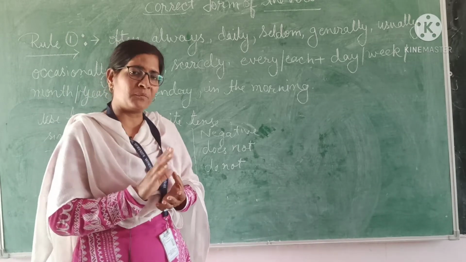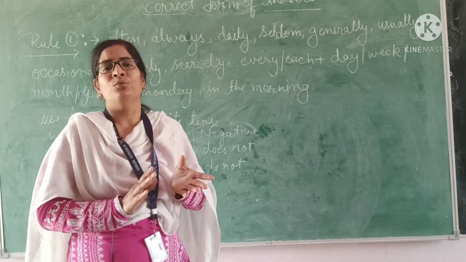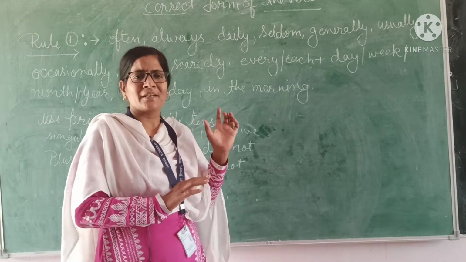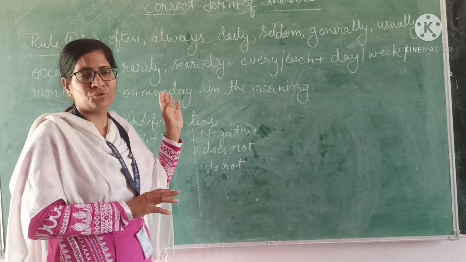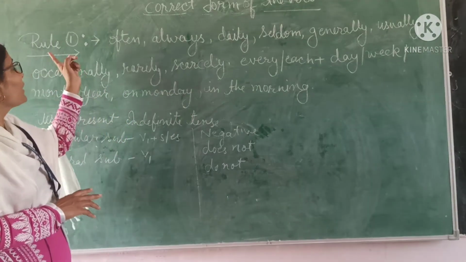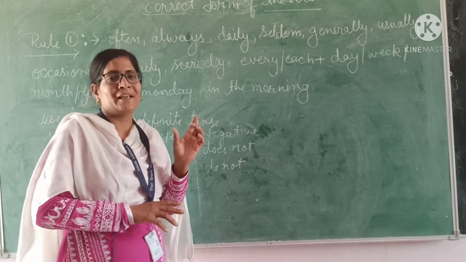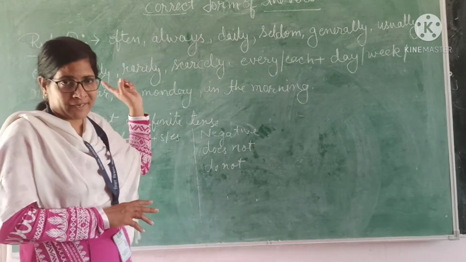To fill the correct form of the verb, there are some rules which will help you. The first rule is this: if there is an adverb, these are all adverbs.